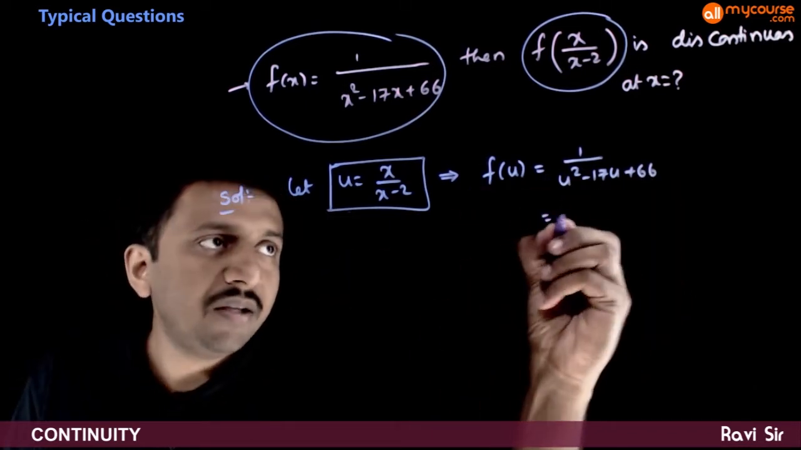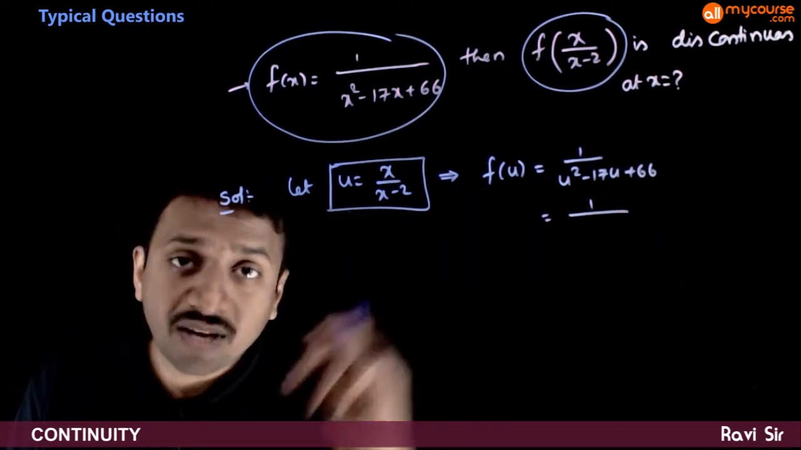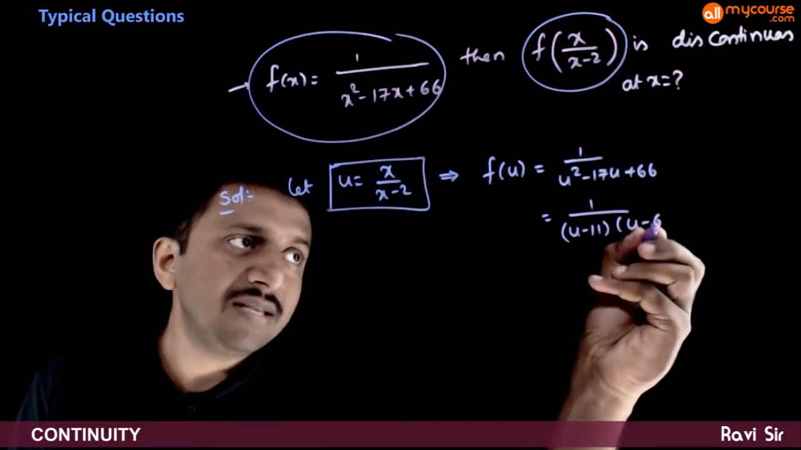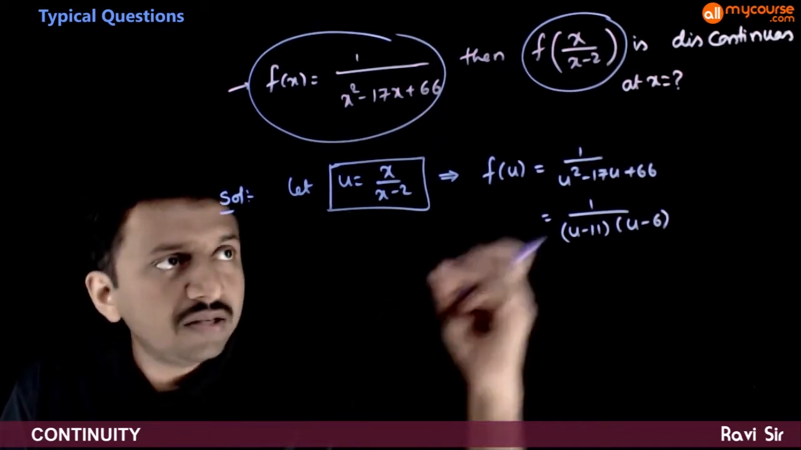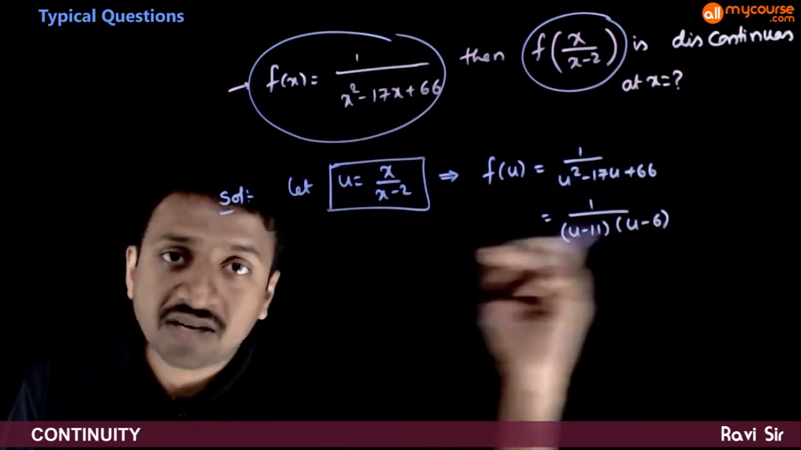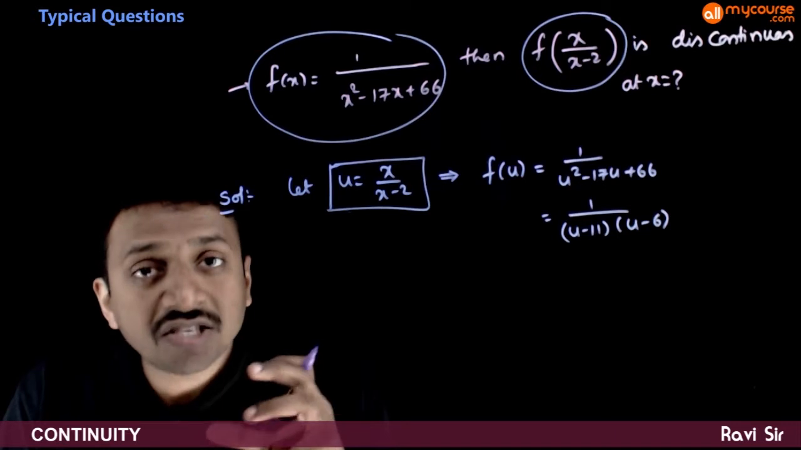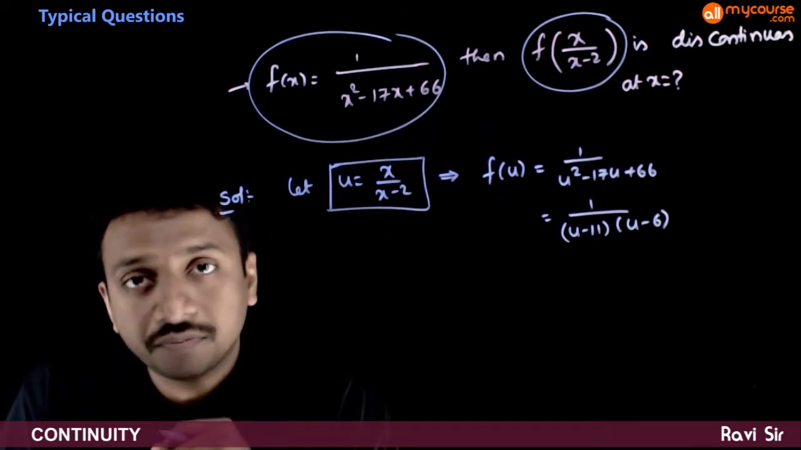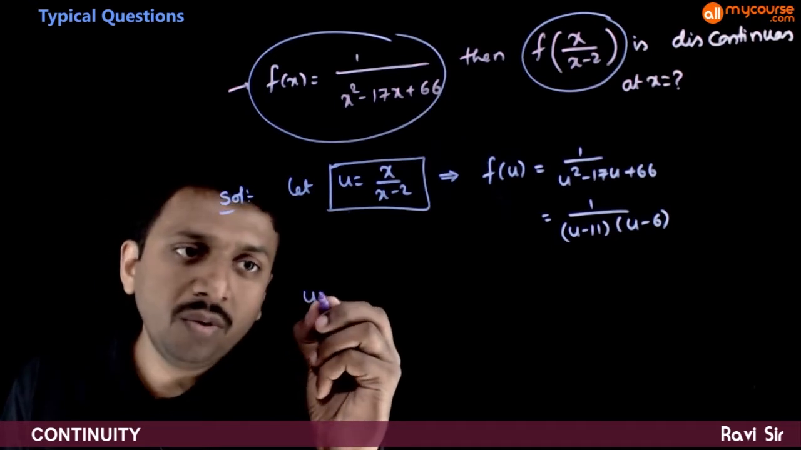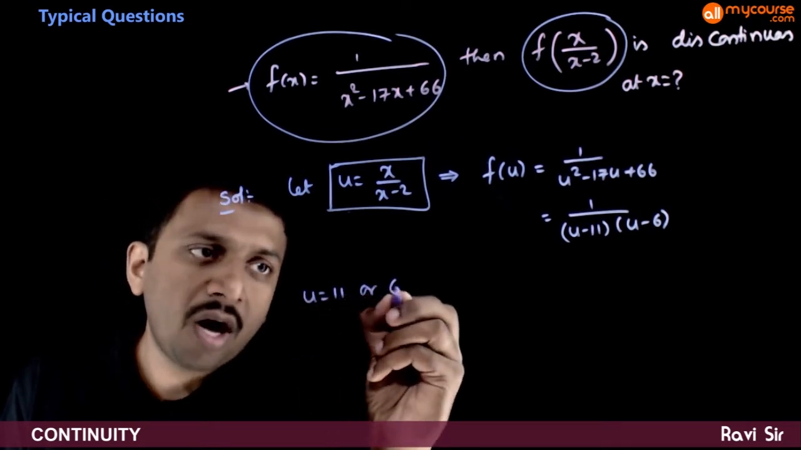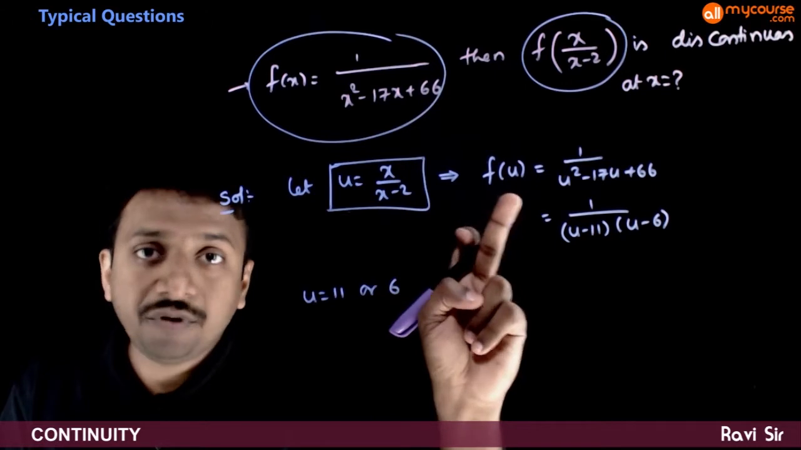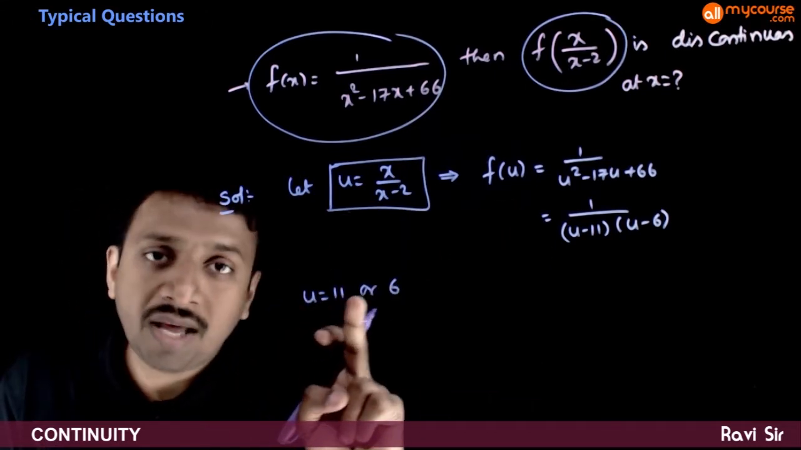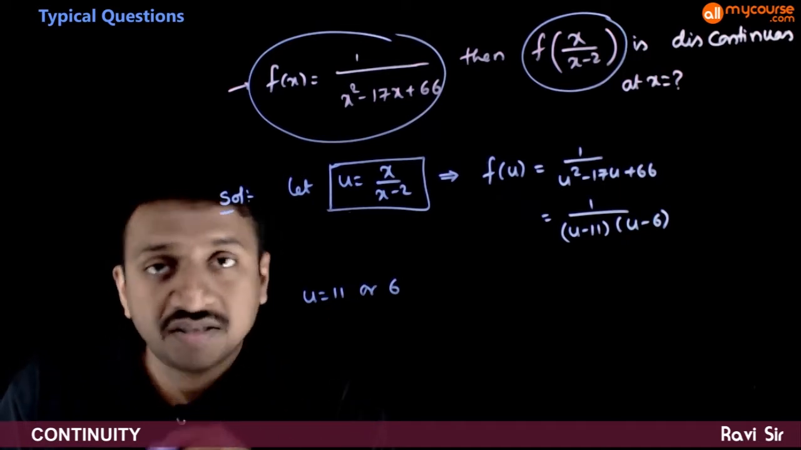So this is a quadratic. You can very clearly see that this can be very easily factorized as (u minus 11) times (u minus 6). So as you can see, f of u is a rational function. So a rational function is always continuous except the points where the denominator is equal to 0. It is when u is equal to 11 or 6 that f of u has problems of continuity. So when u is equal to 11 or 6, the function is discontinuous.